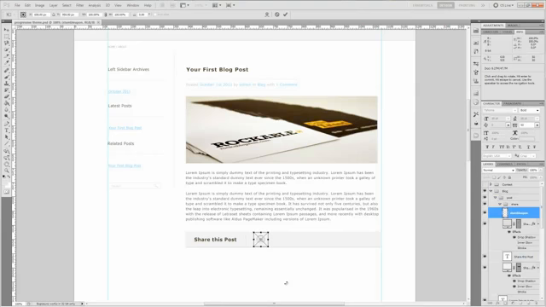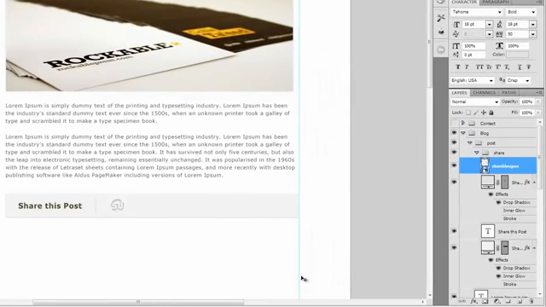Alright, so I'm going to move it about there, and then I'll just go ahead and grab the rest of the social icons. But actually I want there to be the same amount of space between share this post in the separator and the social icon in the separator. So I'll just use my left arrow and try to create the same amount of spacing. That looks pretty good. Actually, that might be too much, so just one more over to the right, and I'll go ahead and grab the rest of them here.